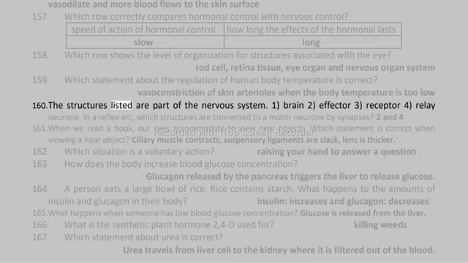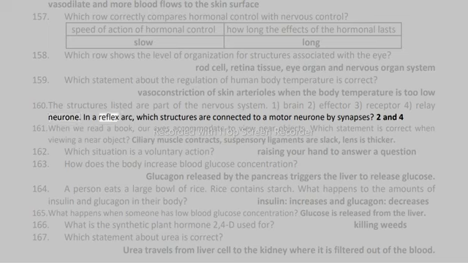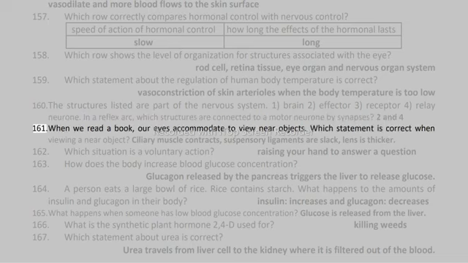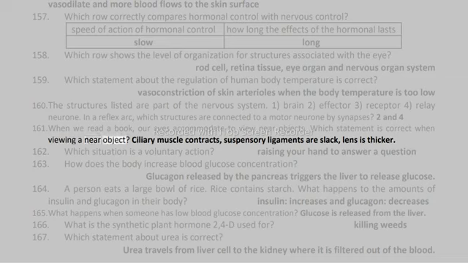159. The structures listed are part of the nervous system. 1. Brain. 2. Effector. 3. Receptor. 4. Relay neuron. In a reflex arc, which structures are connected to a motor neuron by synapses? 2 and 4. 160. When we read a book, our eyes accommodate to view near objects. Which statement is correct when viewing a near object? Ciliary muscle contracts, suspensory ligaments are slack, lens is thicker.